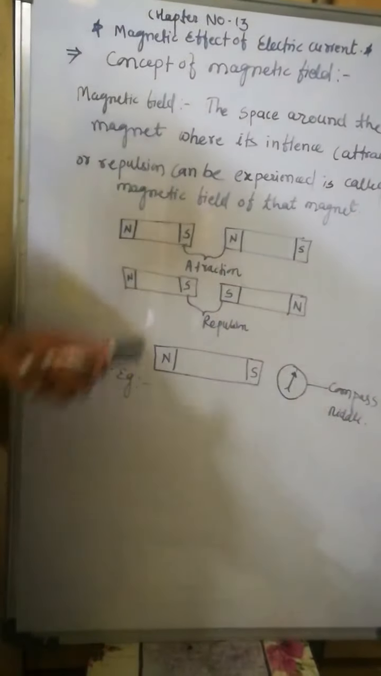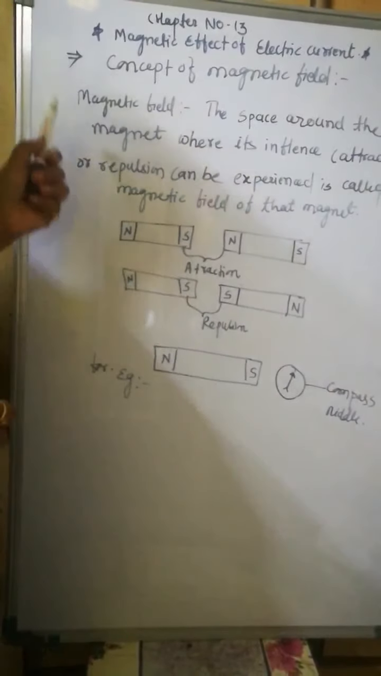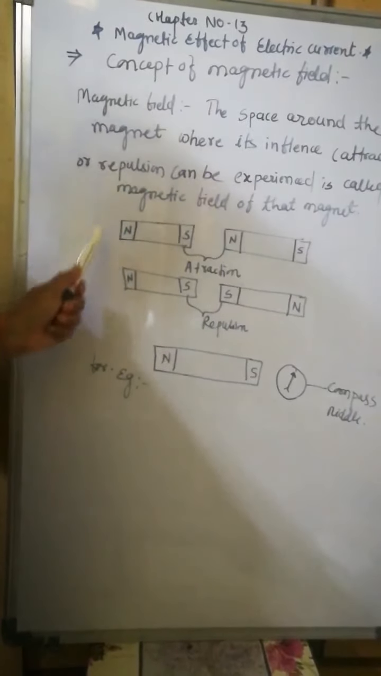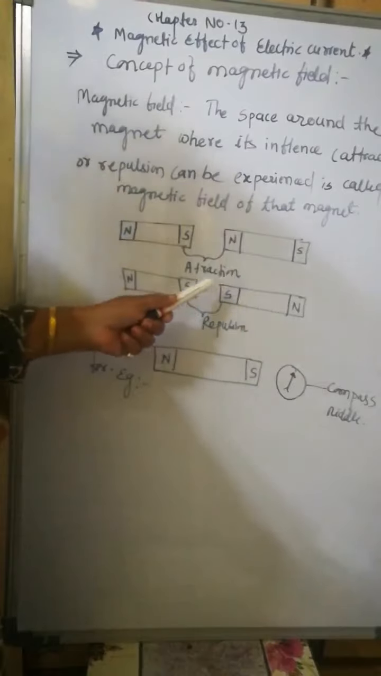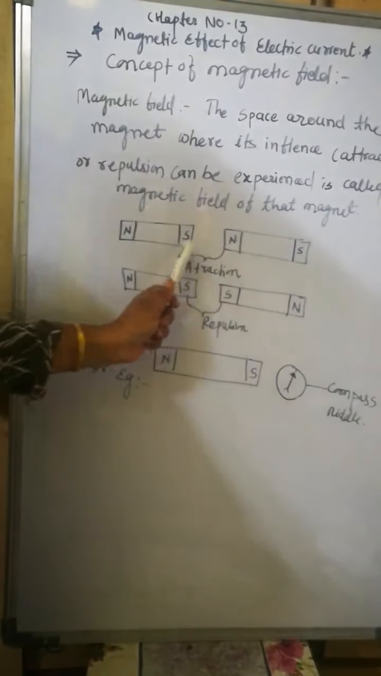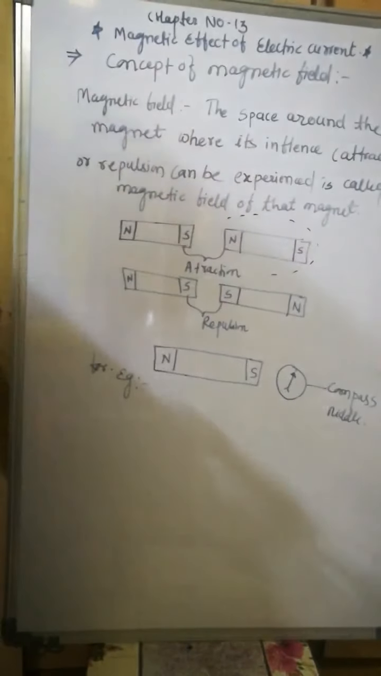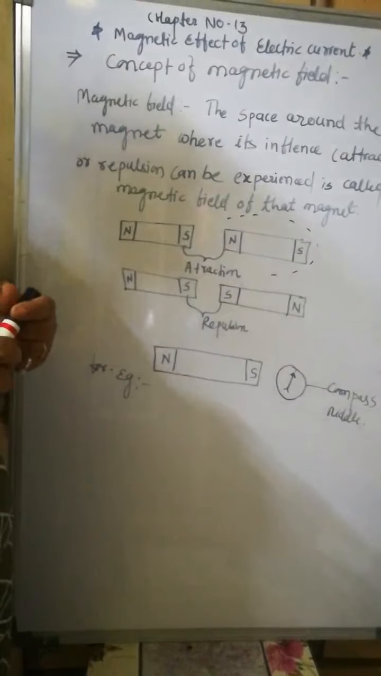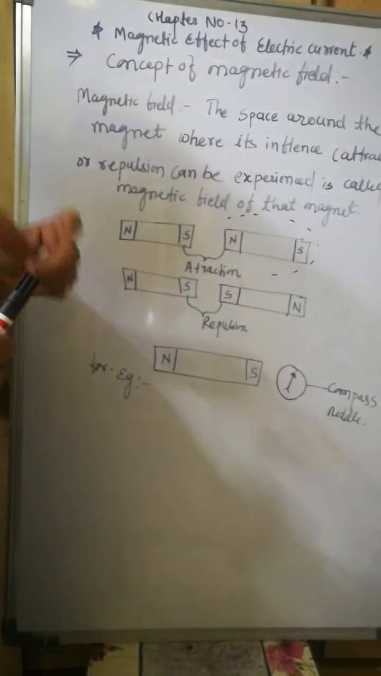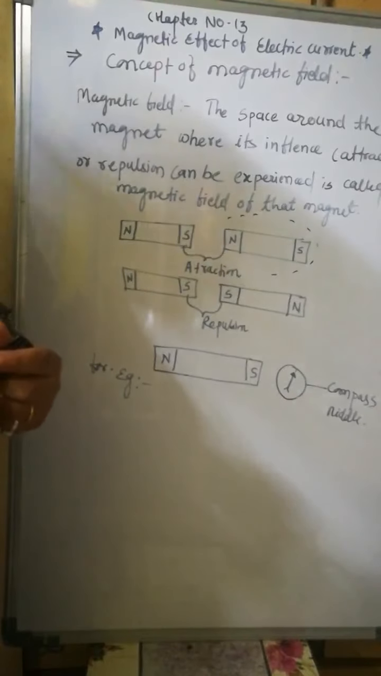What is the magnetic field? The concept of magnetic field. If we consider a magnet, the magnetic field is nothing but the space around the magnet, where it exerts some force, that is attraction or repulsion, that can be experienced. This is called the magnetic field of that magnet.